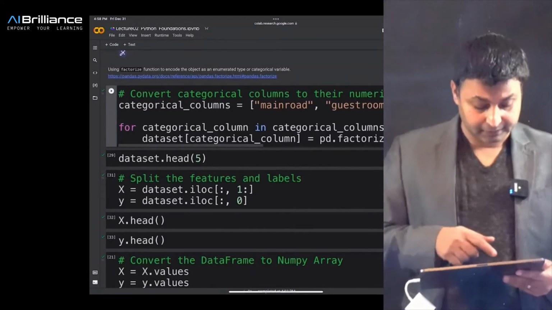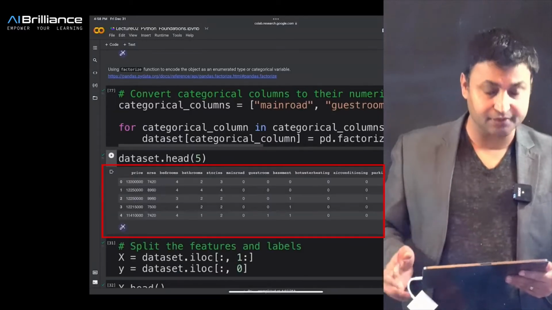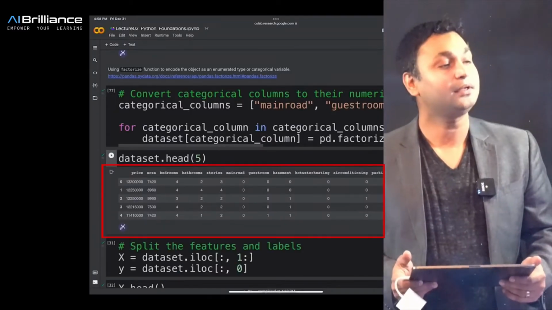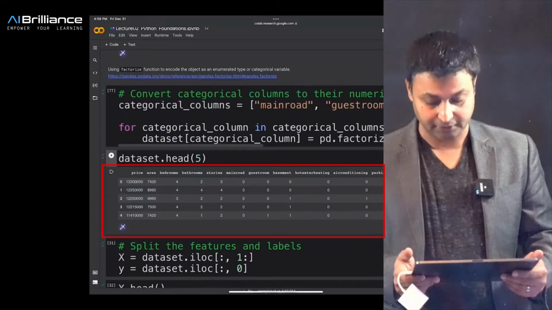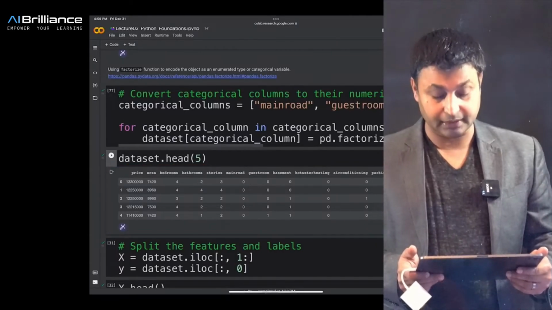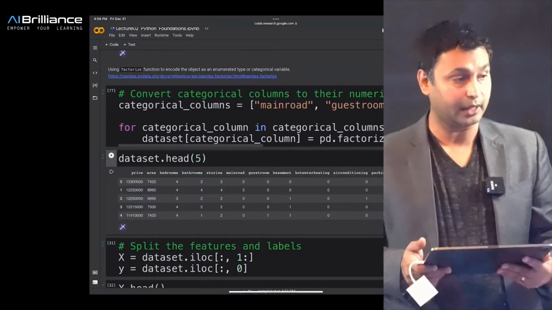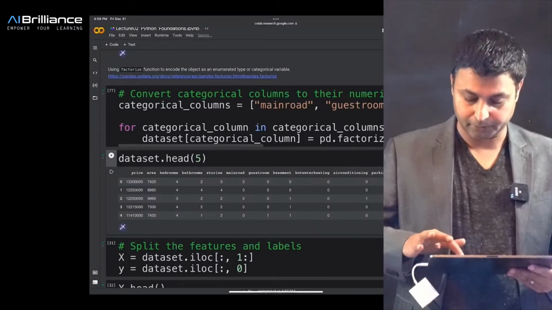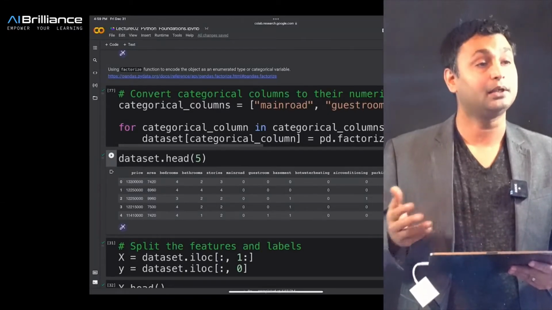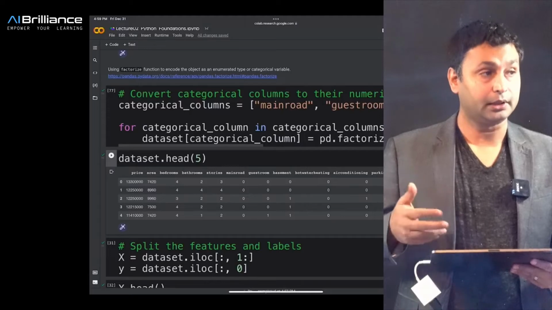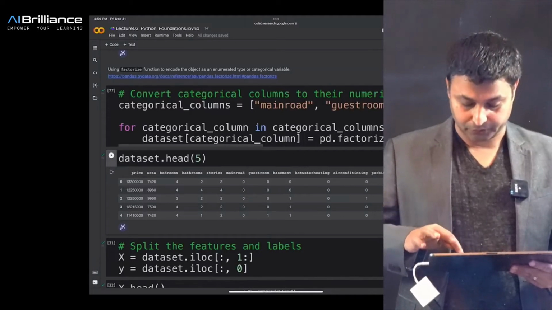So if I run this block, it will display the same thing that we have seen above. But the important thing is that it is representing this data in categorical variables. And by using this pd.factorize command, we have been able to convert categorical columns into numerical codes.